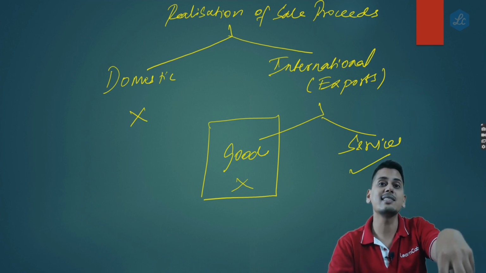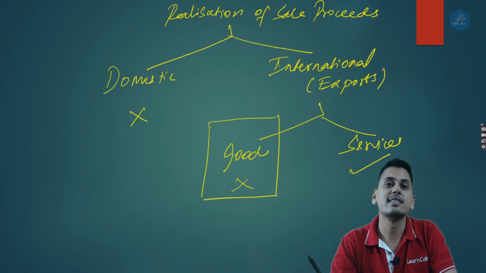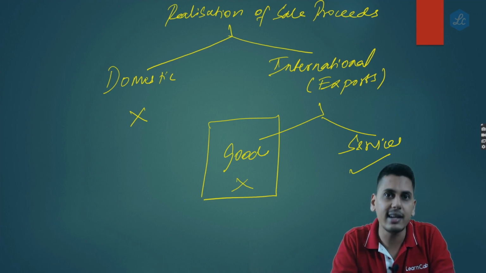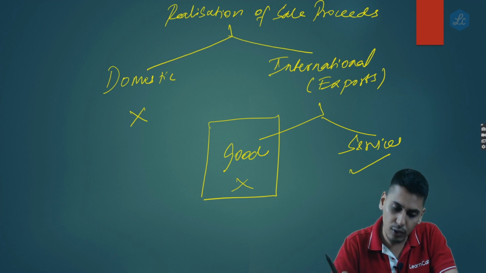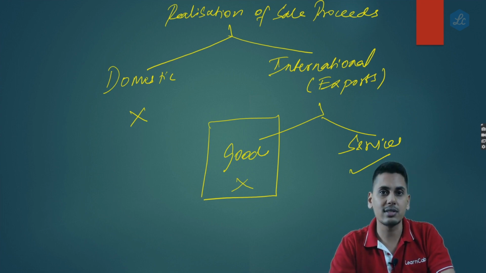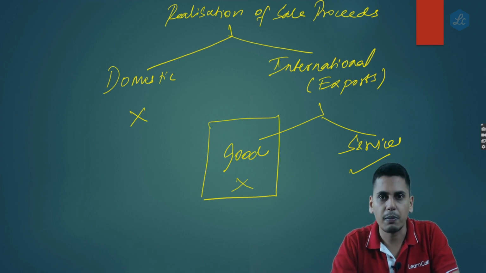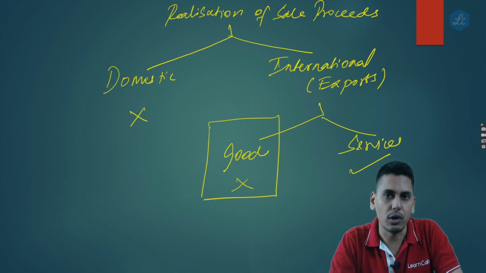Even if I have not received my consideration, even if I have not realized the sale proceeds, it is still an export of goods, because neither the definition of export of goods nor the definition of supply has any criteria that the sale proceeds should be realized. So therefore, it fits into export of goods. It is a zero rated supply. The refund benefits would be made available to me. So now friends, many of the exporters started misutilizing this provision.